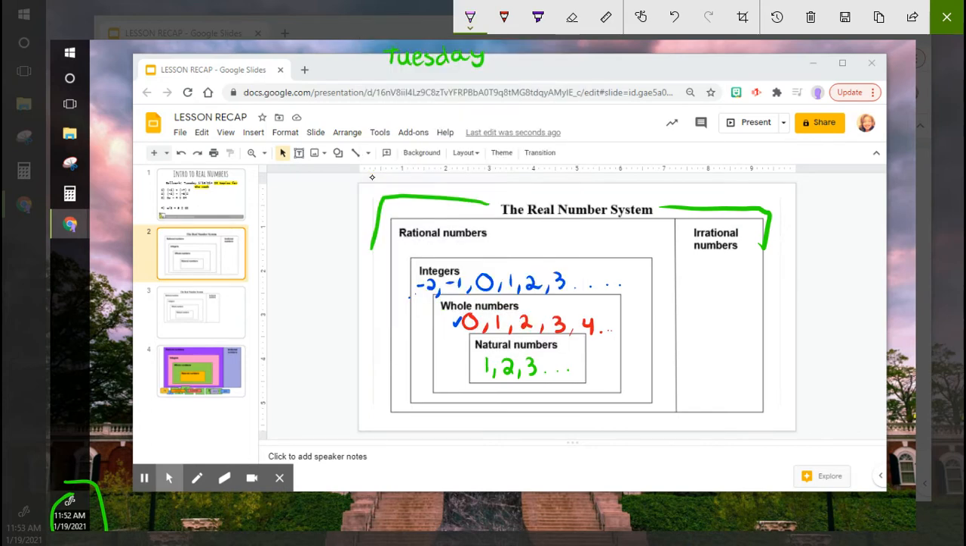And then our last one up here is our rational numbers. So this includes my integers and my whole numbers and my natural numbers, but it also includes fractions. So negative 1.5 would go in this section. I could have negative a half, that's a fraction. I could have 1/3 on this side. And my fractions go into this. So I am expanding on that.